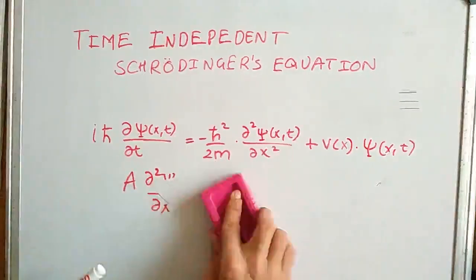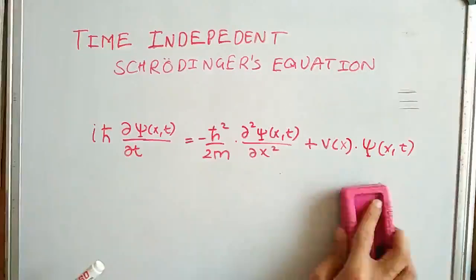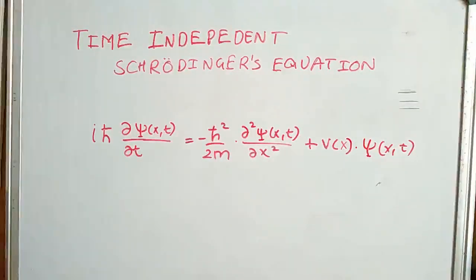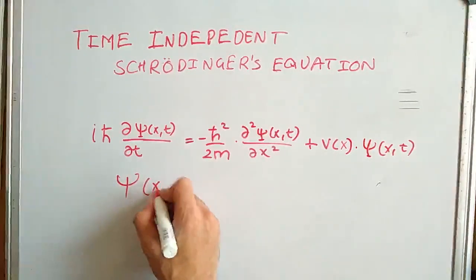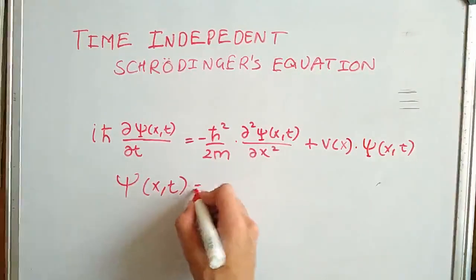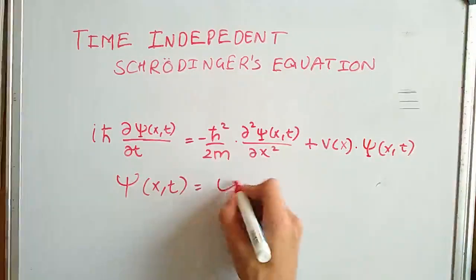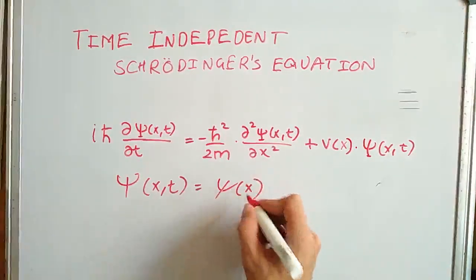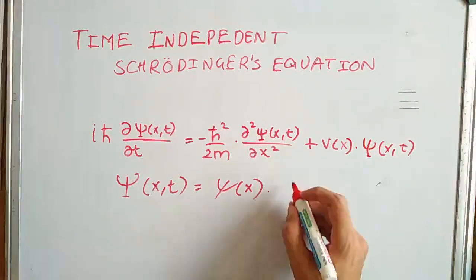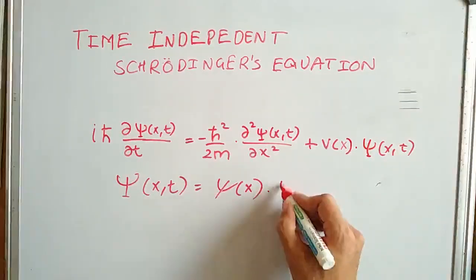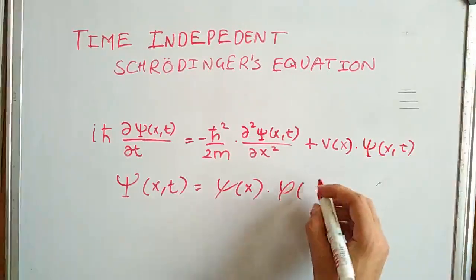That can be solved with a method. The method that we are going to use here is the variable separable method. We can write the uppercase psi, which is dependent on x and t, as the lowercase psi, which is a function of position, times phi, which is a function of time only.